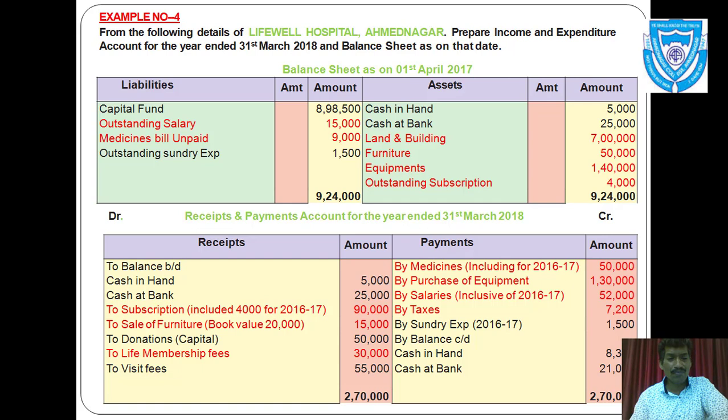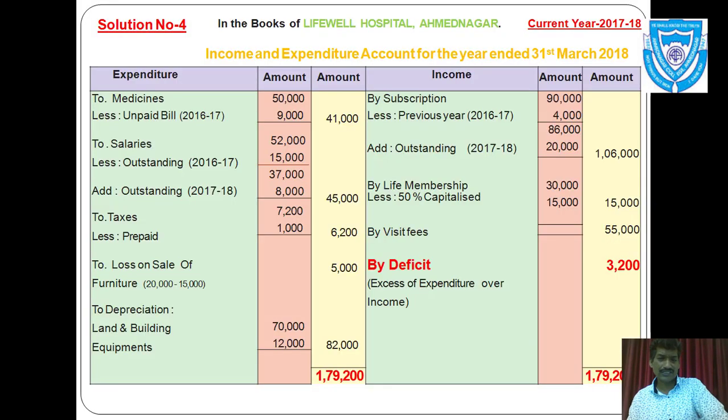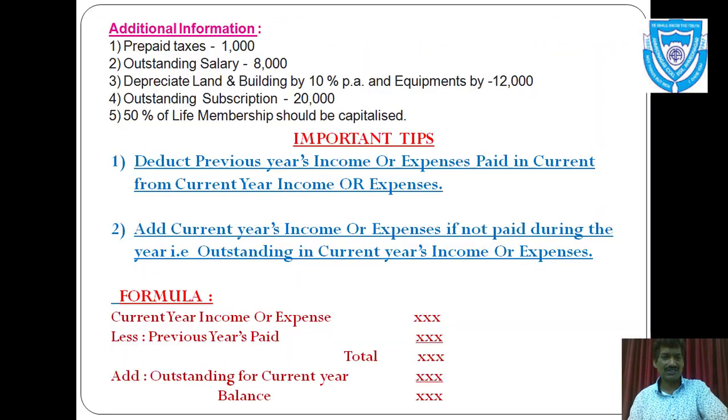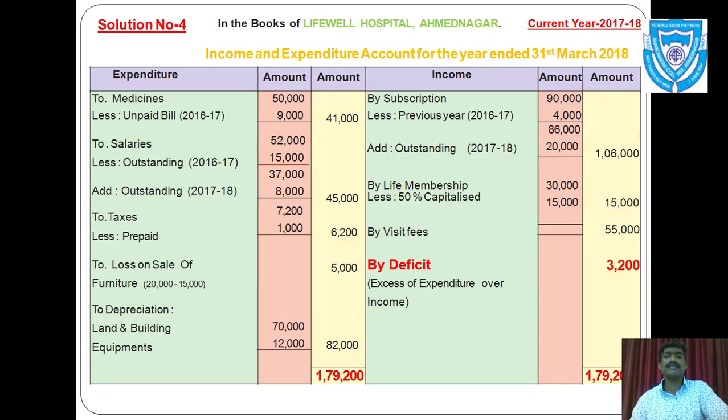Again, life membership fees. You can see here there is an adjustment, so take it in inner column, by life membership fees rupees 30,000, and there is one adjustment. You can see here in adjustment 50% of life membership fees should be capitalized. That means 50% of life membership fees should be added in capital fund. So you must deduct it from this amount, 30,000 less 50% capitalized 15,000, and in outer column total rupees 15,000.